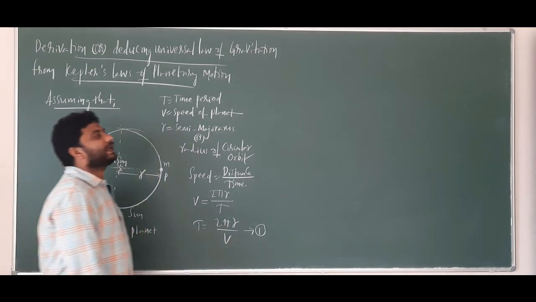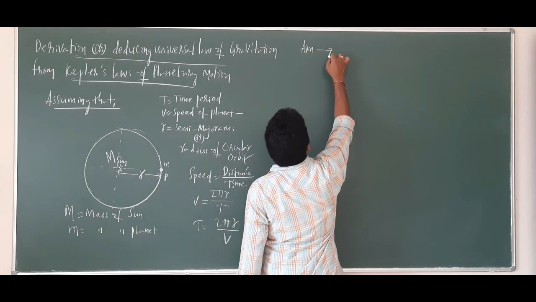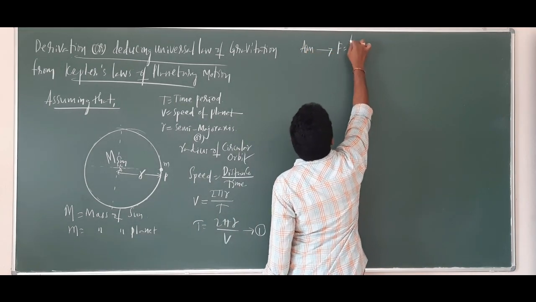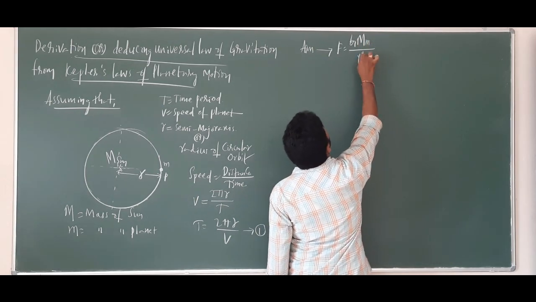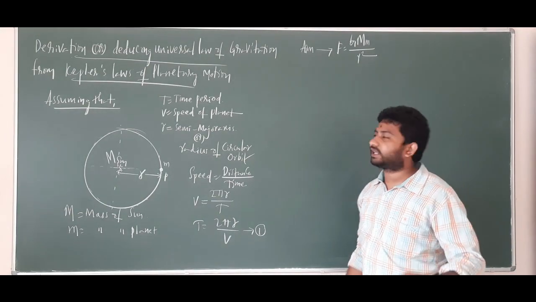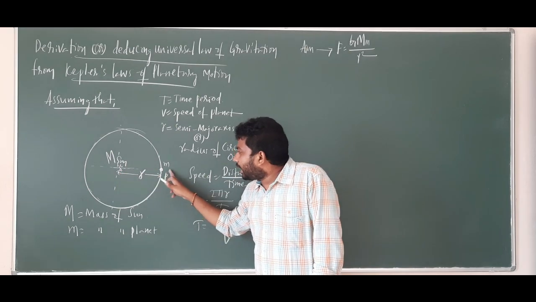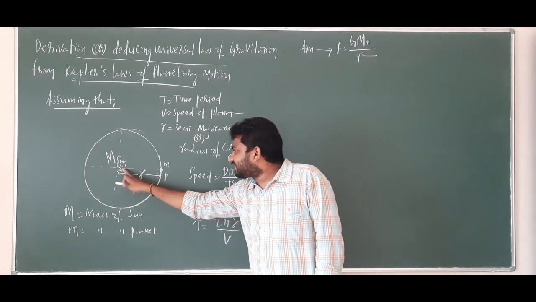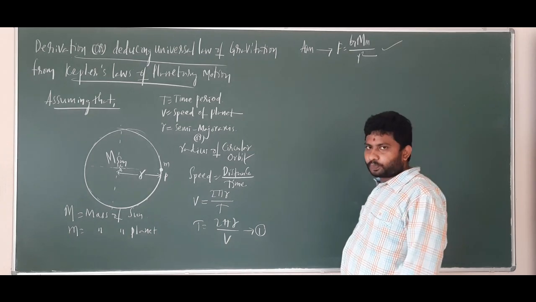So our aim is to find F is equal to G capital M small m by r square. What is G? Universal gravitational constant. What is capital M? Mass of the sun. Small m, mass of the planet. And r is the distance between them. So this is our aim.